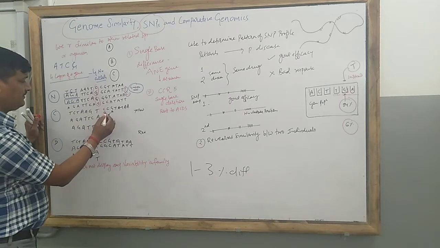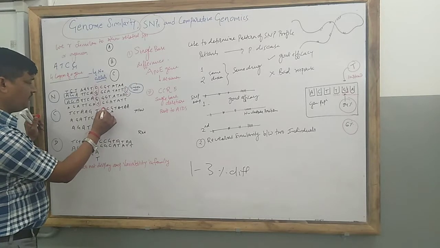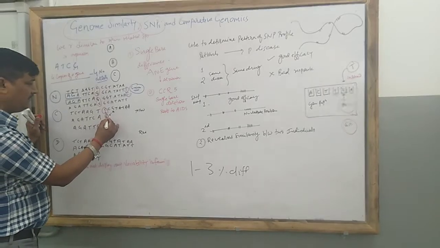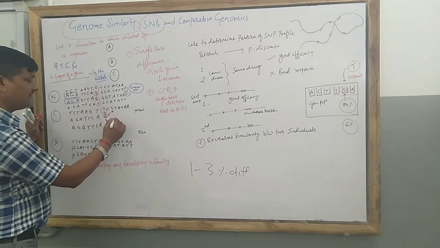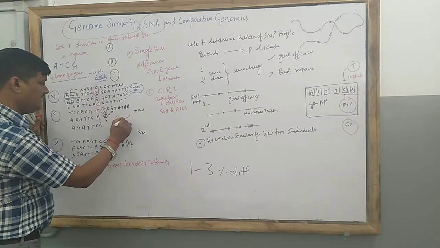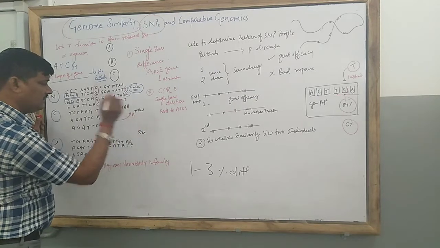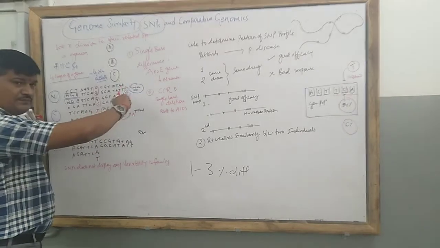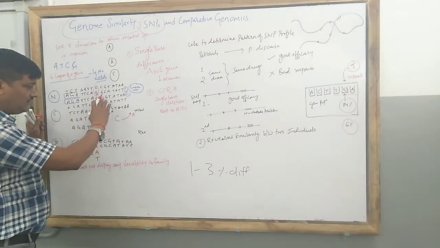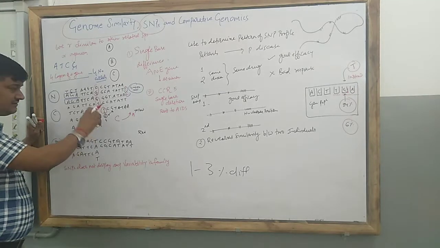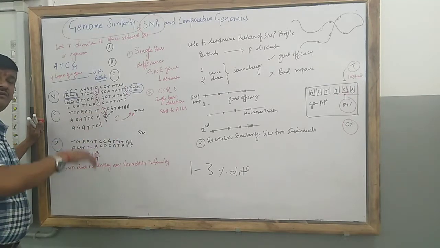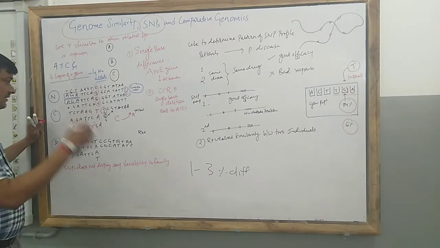This one is replaced. G and C are here, but here this C is replaced by A. It means substitution: C is removed and A is placed. See how the base pair sequence changes. These minor changes lead to a particular disease or particular color variation.